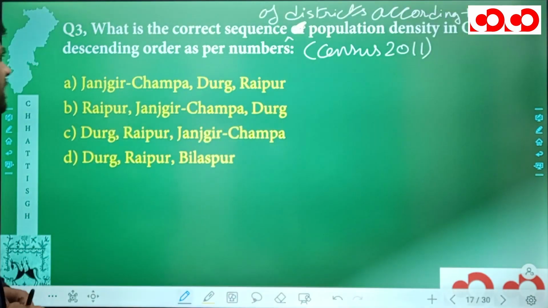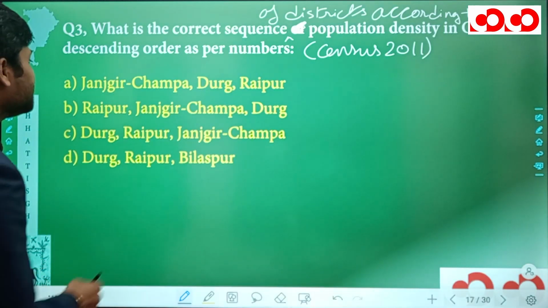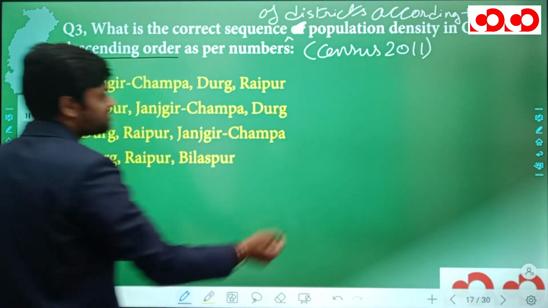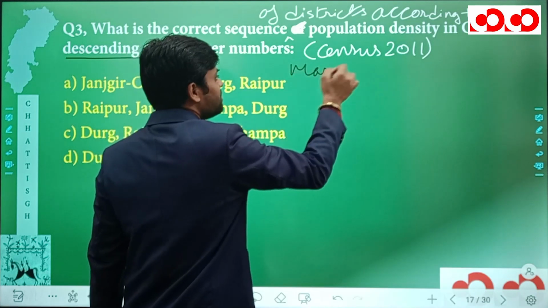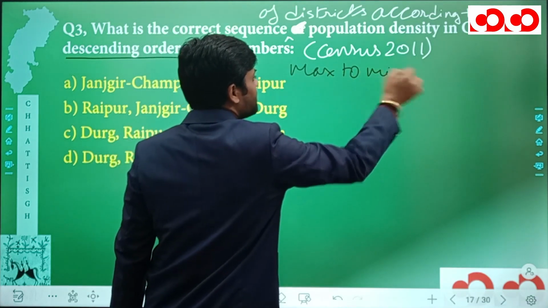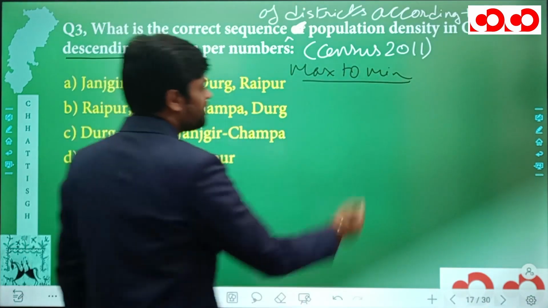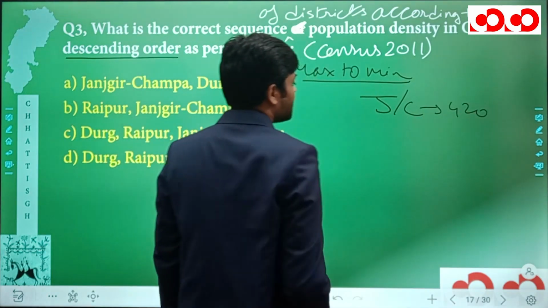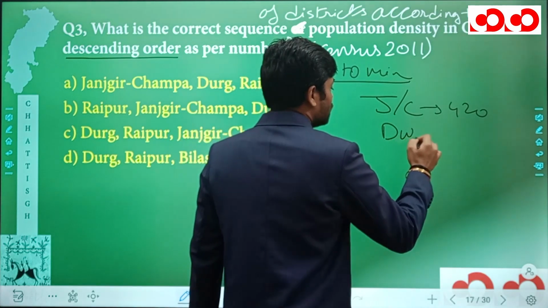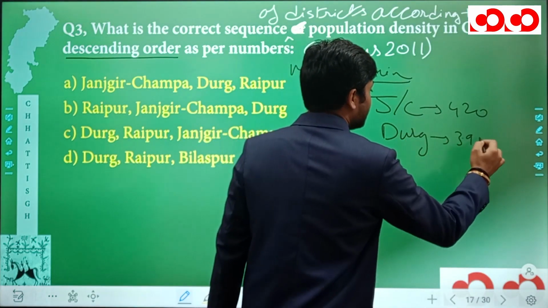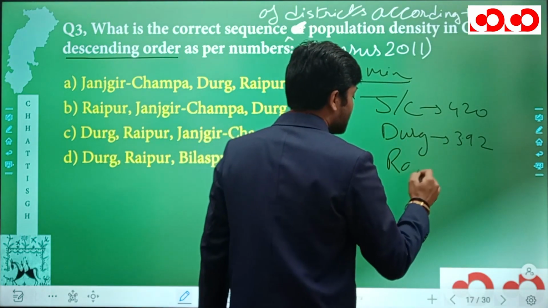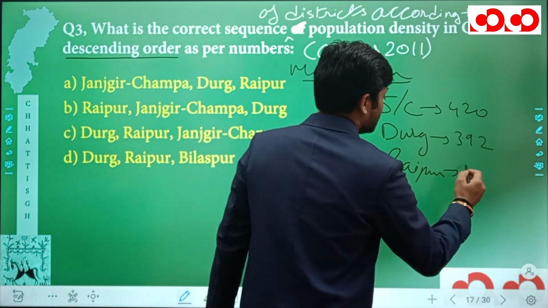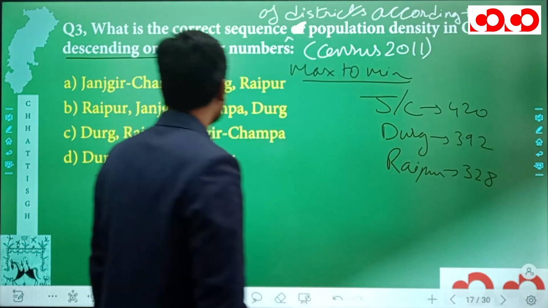Now coming back to the question, we have to arrange these districts in descending order, that means from maximum to minimum. So we have seen maximum Janjgir Champa 420, then we have seen Durg 392, then we have seen Raipur 328.